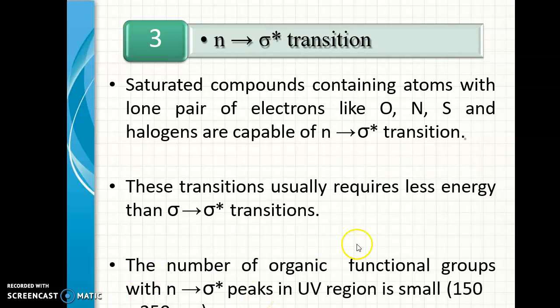Then the n to sigma star transition can take place where we have lone pairs of electrons, possessed by atoms like oxygen, nitrogen, sulfur and halogens. These transitions usually require less energy than sigma to sigma star transitions. The number of organic functional groups with n to sigma star peaks in the UV region is small, that is 150 to 250 nanometer.